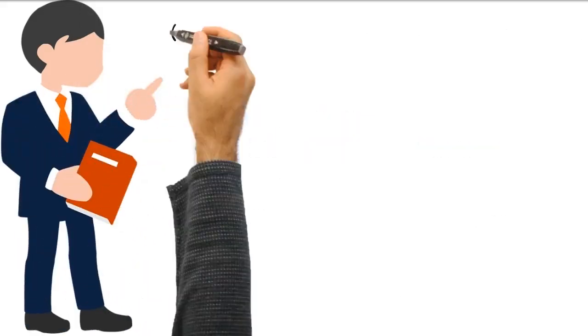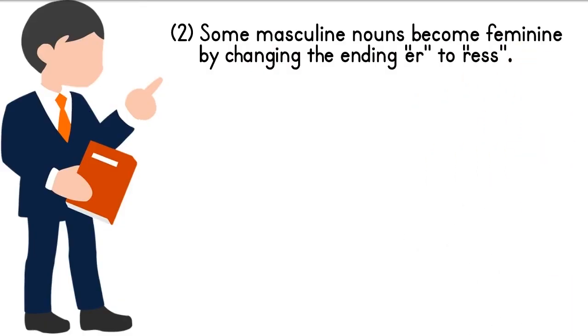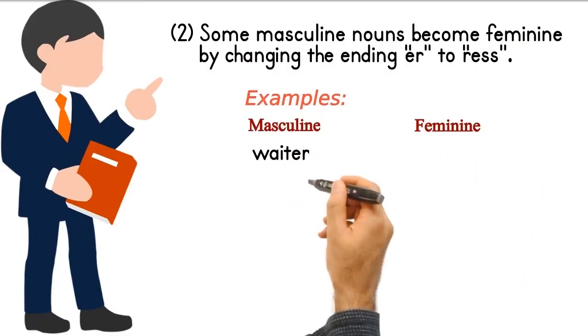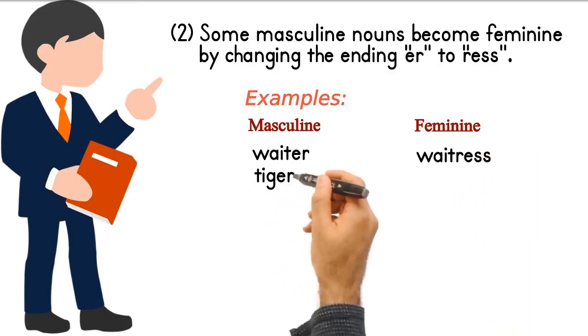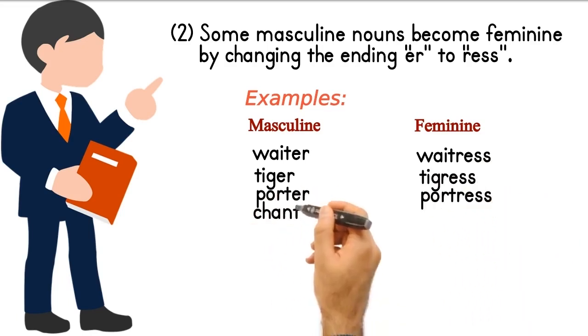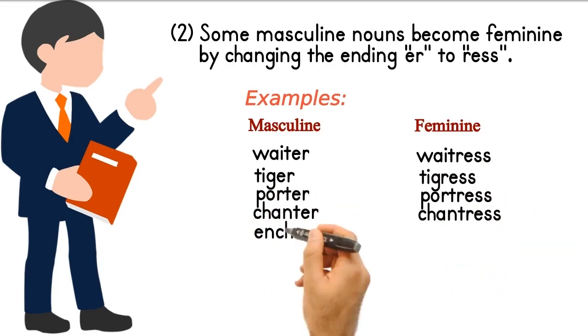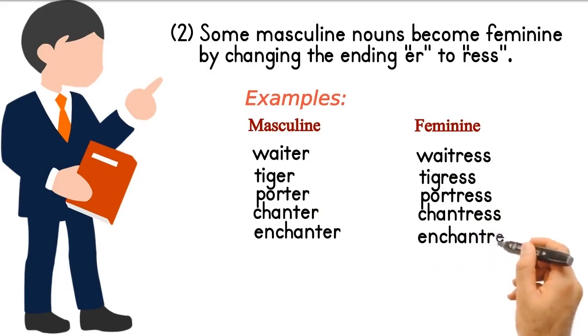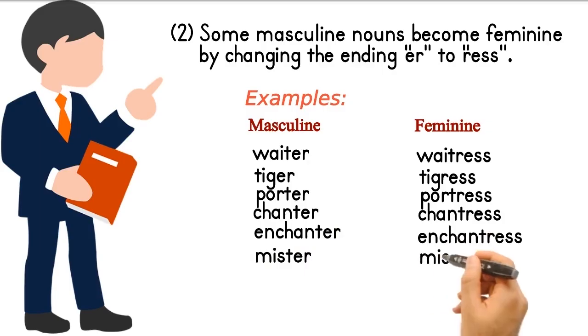Some masculine nouns become feminine by changing the ending er to ress. For example, waiter becomes waitress, tiger becomes tigress, porter, portress, chanter, chantress, enchanter, enchantress, mister, mistress.